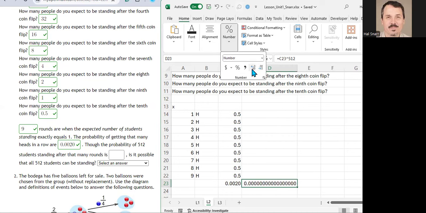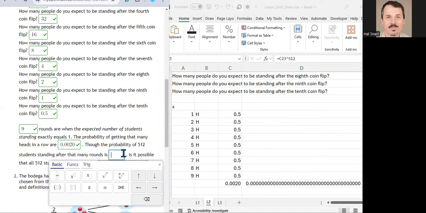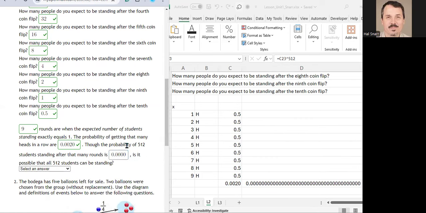It's really close to 0, see? It's essentially 0. To 4 decimals, it is 0. So the probability of all 512 students standing after that many rounds is 0.0000, whatever, right?